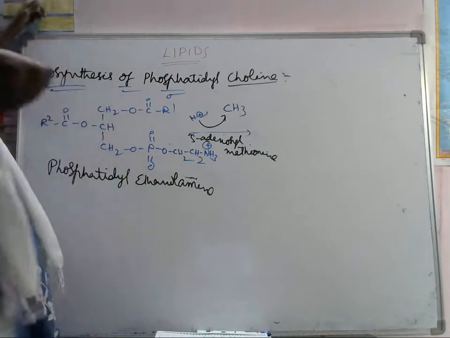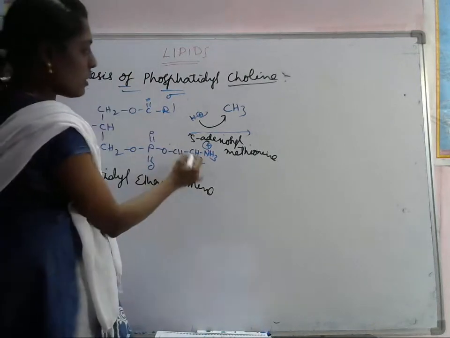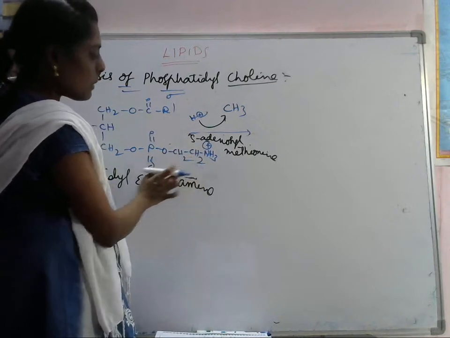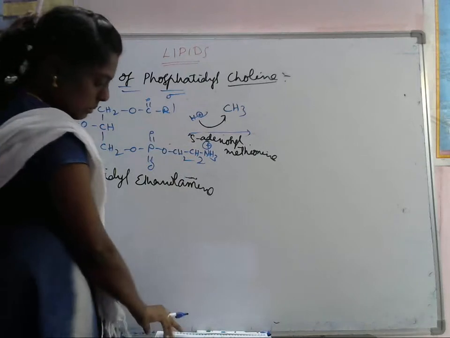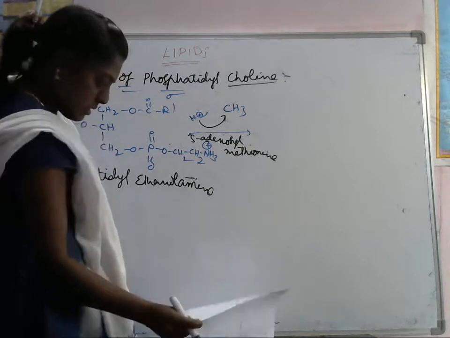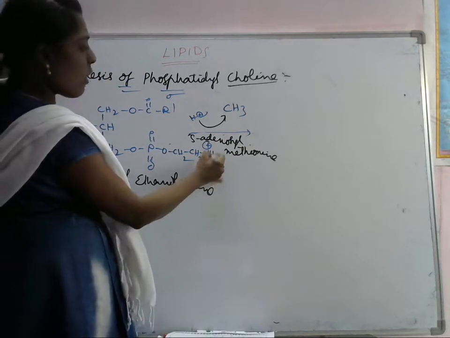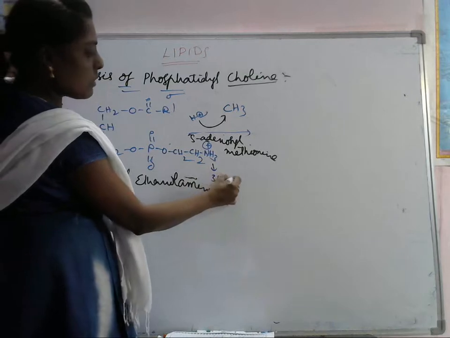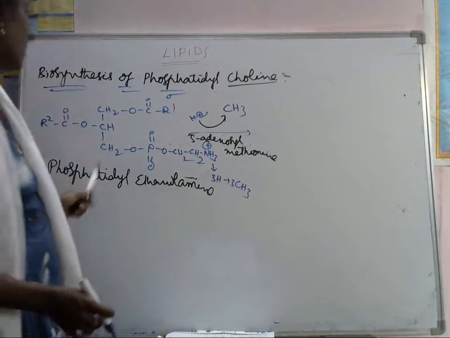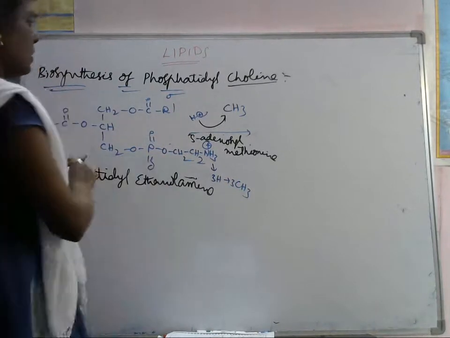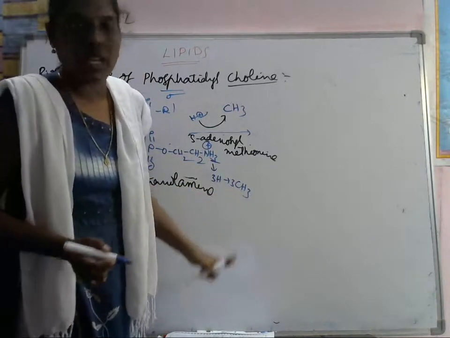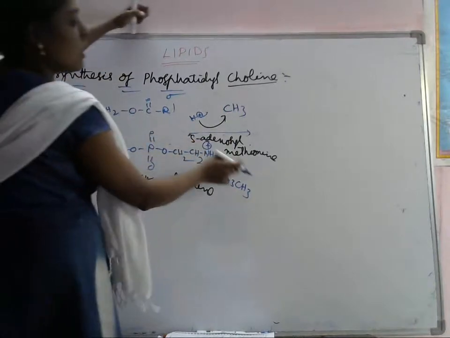Here we are replacing one of the hydrogens with a methyl, two methyl groups. Then NH3 is there now, so all three hydrogens are replaced with three methyl groups. Thereby we will get this choline. Simply we are replacing these 3 hydrogens with 3 methyl groups, then we get the choline by using S-adenosyl methionine.